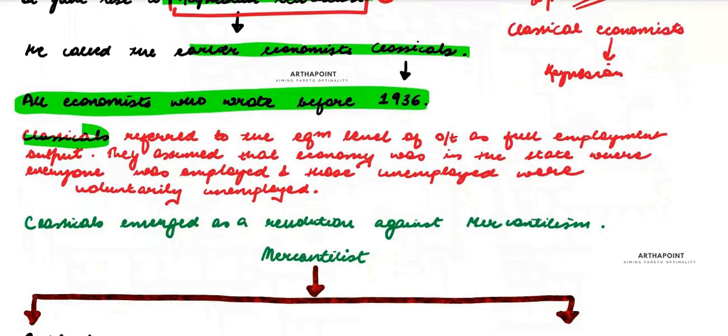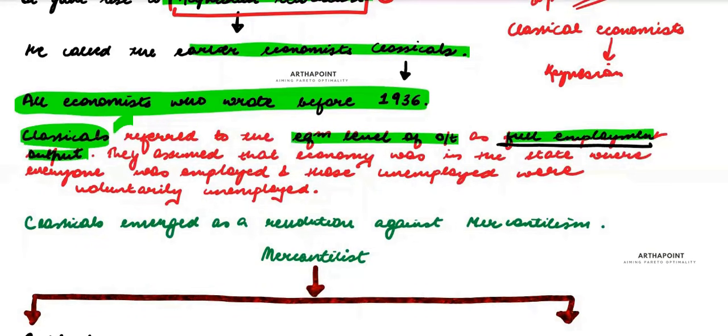Now, what is the thought process of classical economists? According to classicals, output was always at full employment output. What does it mean to have full employment output? It means everybody in the economy is fully employed. Everybody has a job.